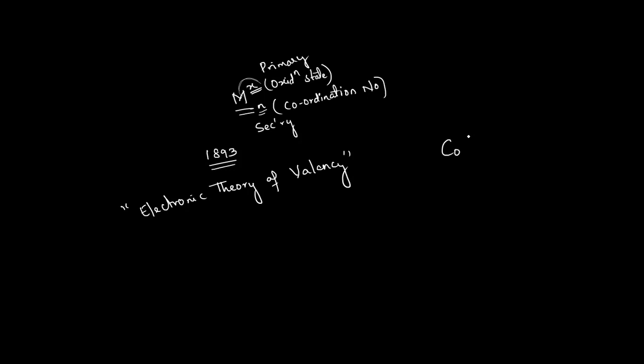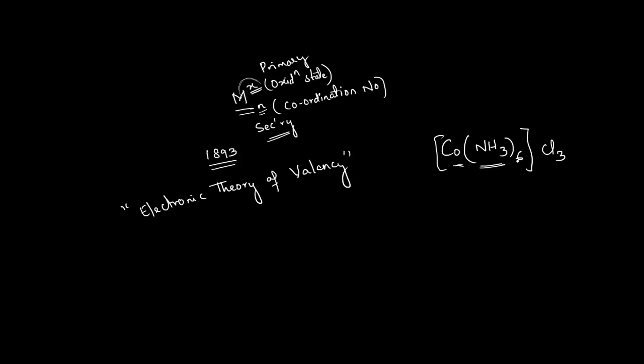So if cobalt, 6 molecules are there, and this is the formula of the cobalt. So as per his theory, whatever number of ligands are attached to the central metal cation, these come under the secondary valency. They are satisfying the secondary valency.